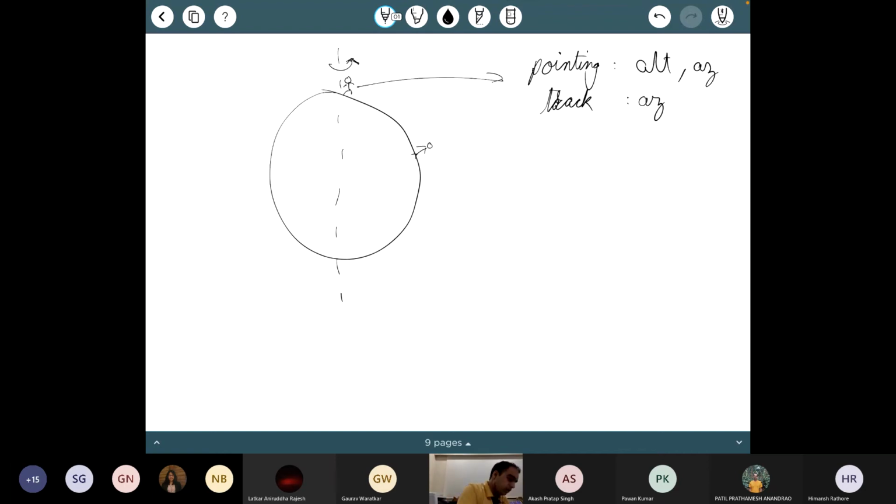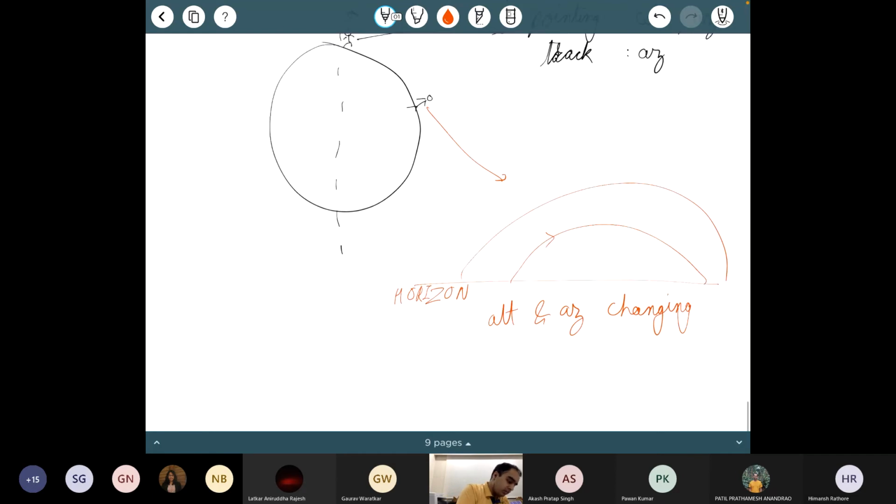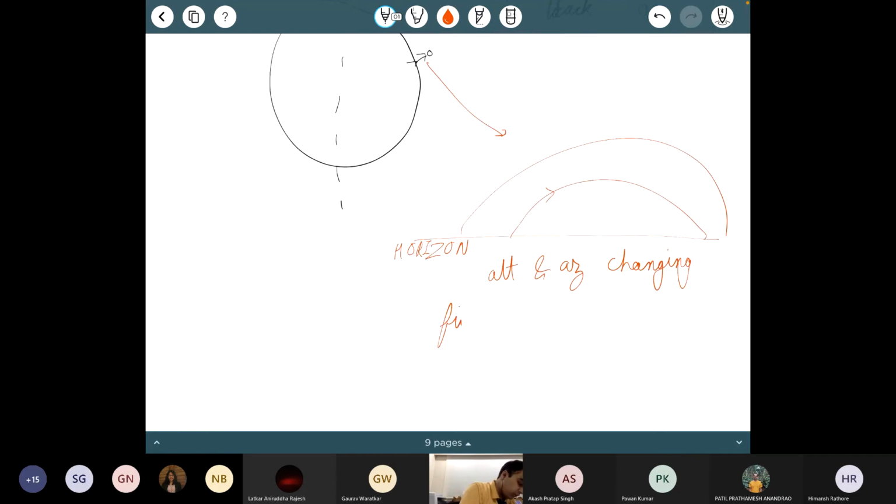Okay, so if I look at the stars as seen by this person in the night sky, what is happening, as we had seen, is that the stars all follow arcs. Okay, so this is my horizon. And the stars all follow arcs. So what is happening is that my altitude and azimuth are always changing. And that is quite inconvenient for two reasons. The first reason is that I have to track on two axes. The second is the reason that we had discussed last time, which is field rotation.